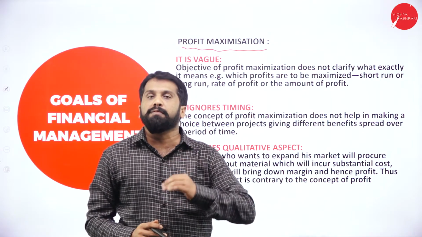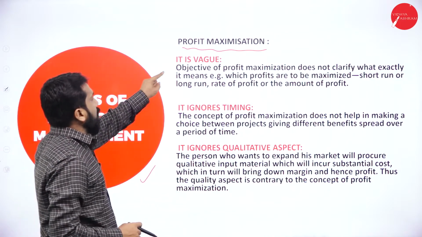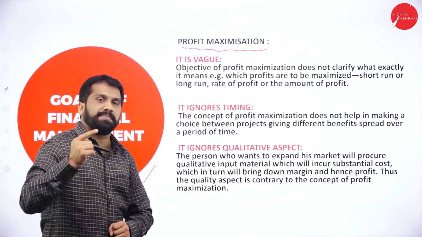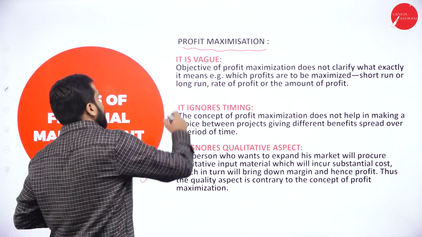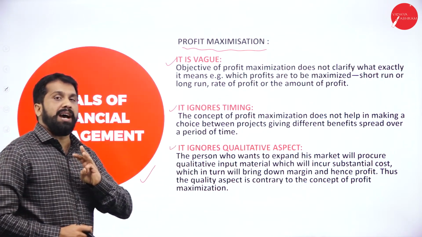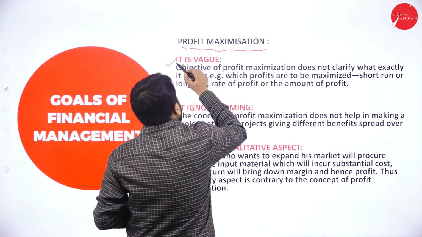So what are the goals of financial management? There are two goals. One, profit maximization, and the second one, wealth maximization. Now, under profit maximization, you have three points. First, it is vague.